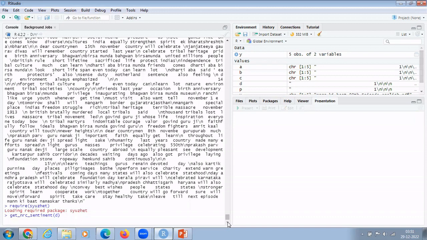Let it do its task. Just wait for a moment. It consists of text of 5 files, so it takes time.